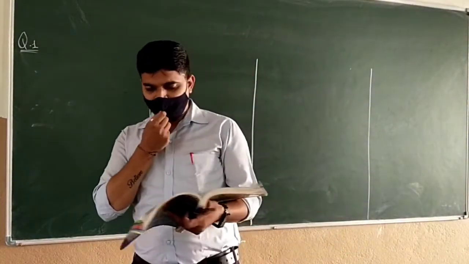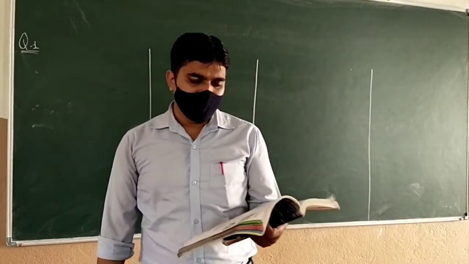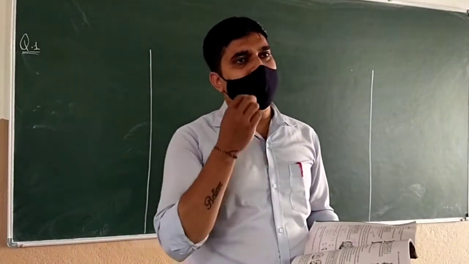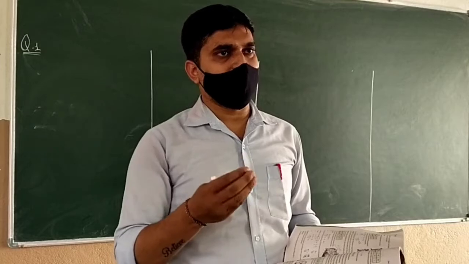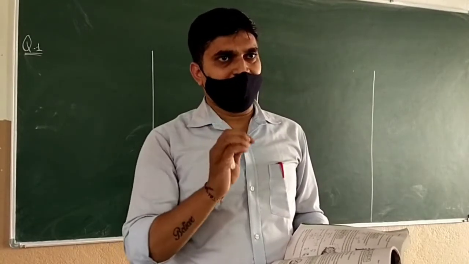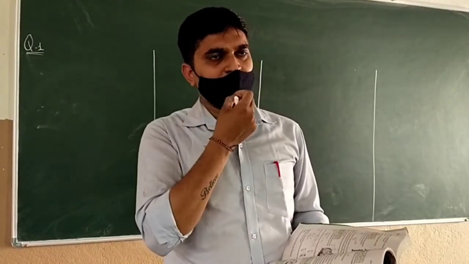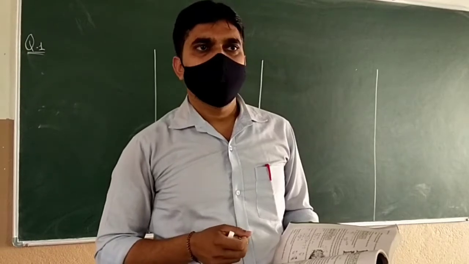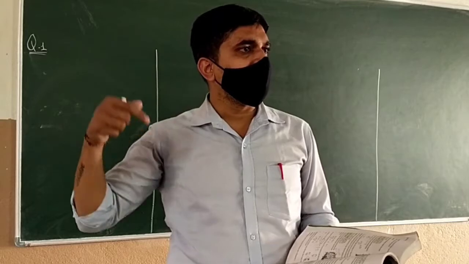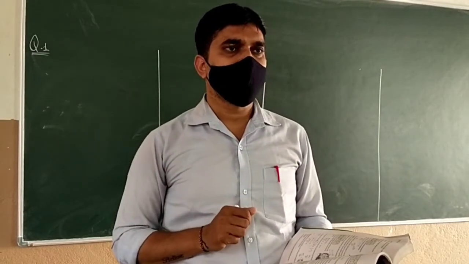So the first question is the number of workers on a job and the time to complete the job. If I am giving 5 people some work and they are finishing in 5 hours, and I increase the number of people, what will be the time they will take? Time will decrease. So one is increasing, the other is decreasing. Inversely proportional. Write down inversely proportional.